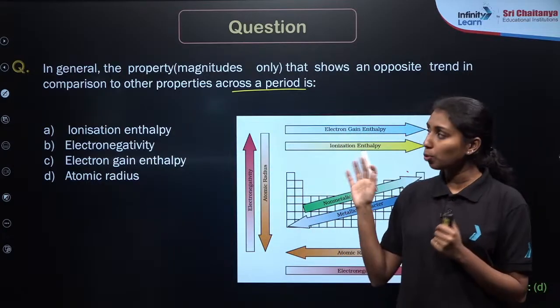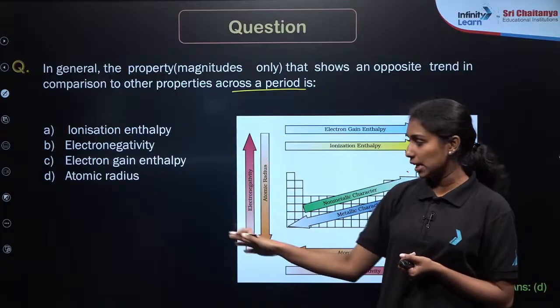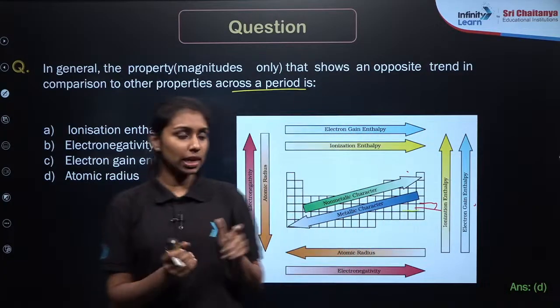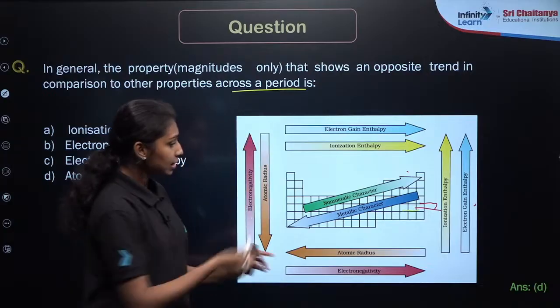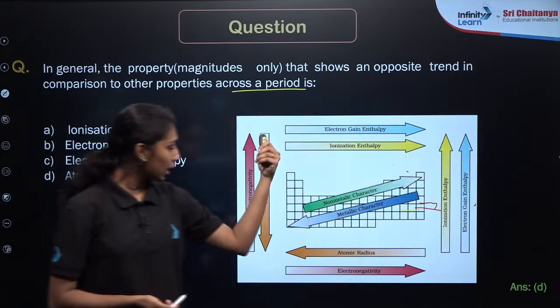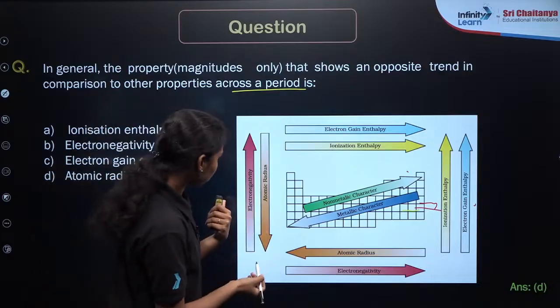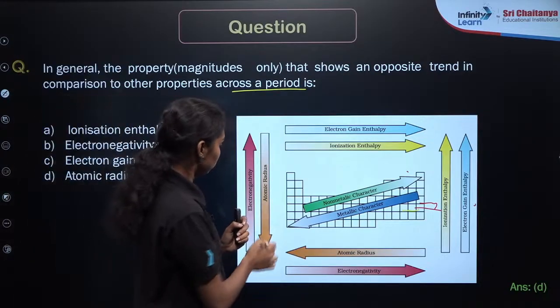Similarly, if you are asking about the group also, this will be the only trend which is opposed to the other general trend, right? So if you are focusing on the groups here, what is happening to the electronegativity? Electronegativity increases, ionization enthalpy also increases, and electron gain enthalpy also increases, but atomic radii decreases, right? Clear?